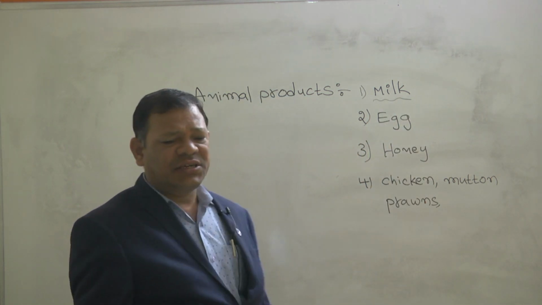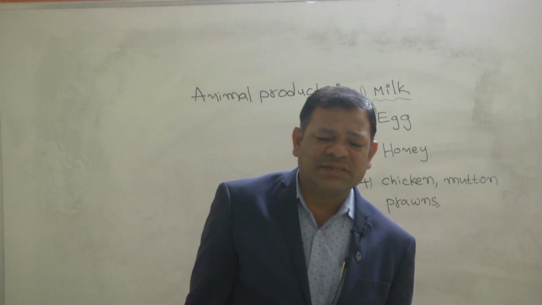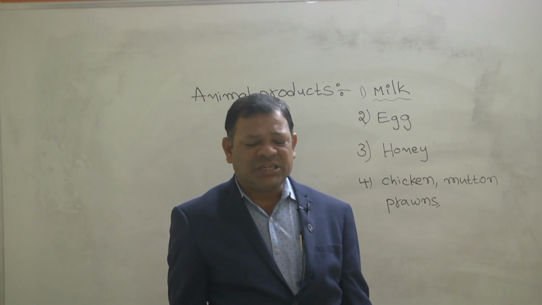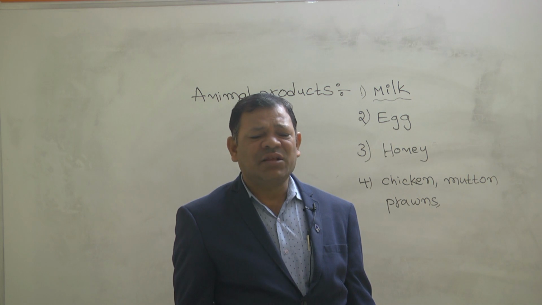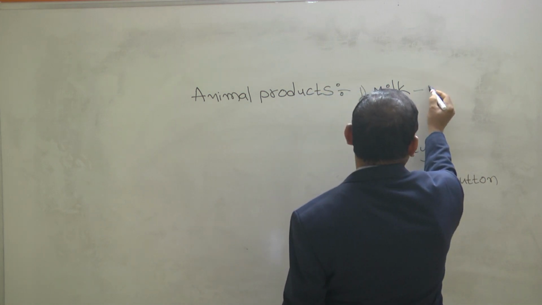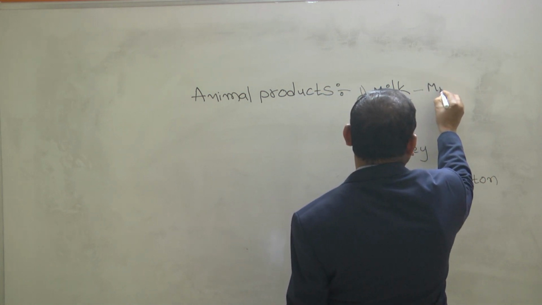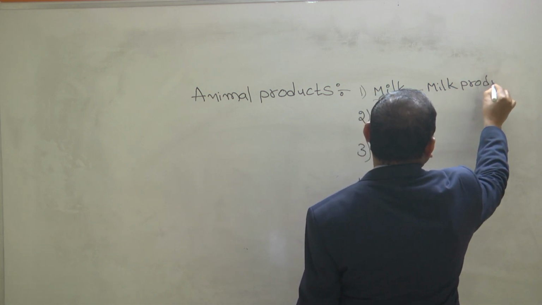Where are these extracted from? Milk. We get milk from cows, buffaloes, goats, sheep, and donkeys. These are the animals from which milk is extracted, especially for milk products. You know this very well. So what are the milk products?